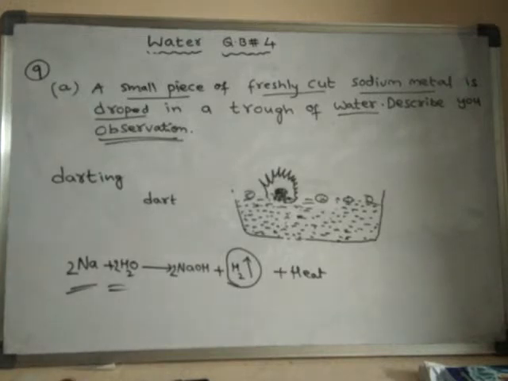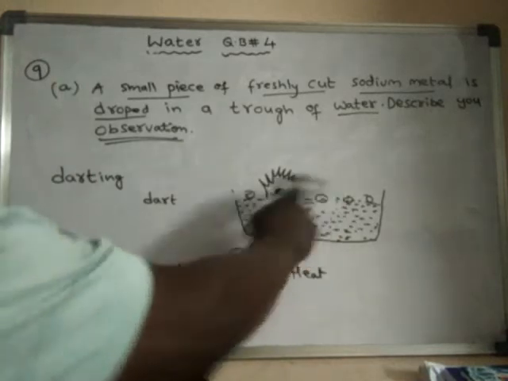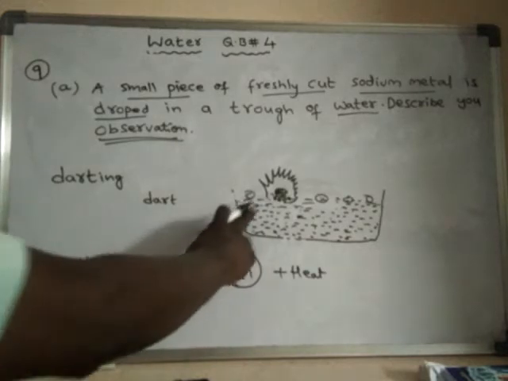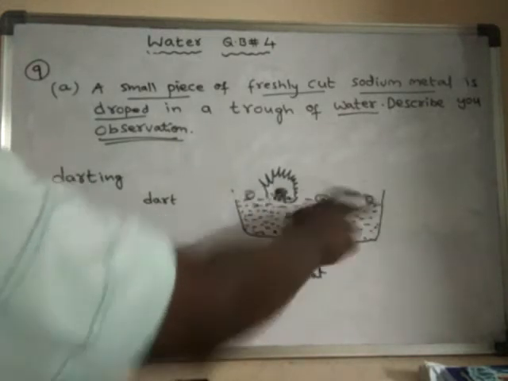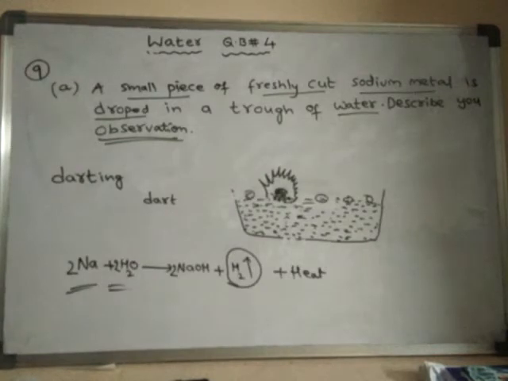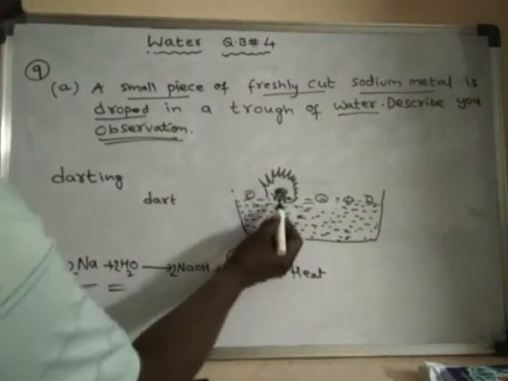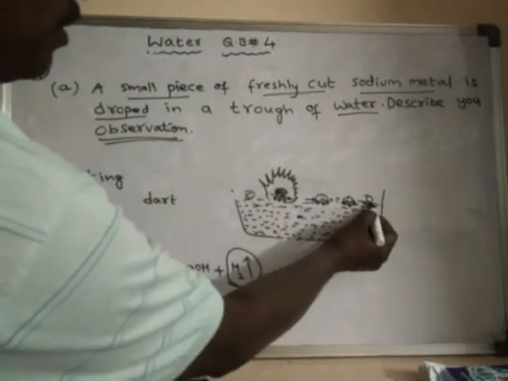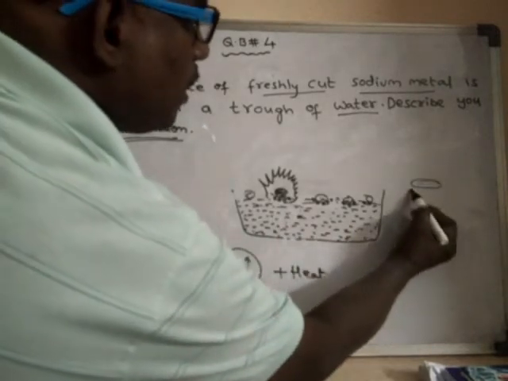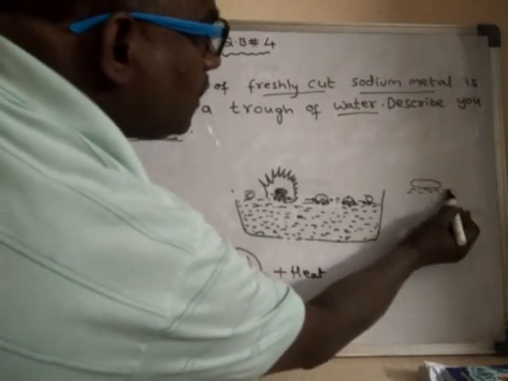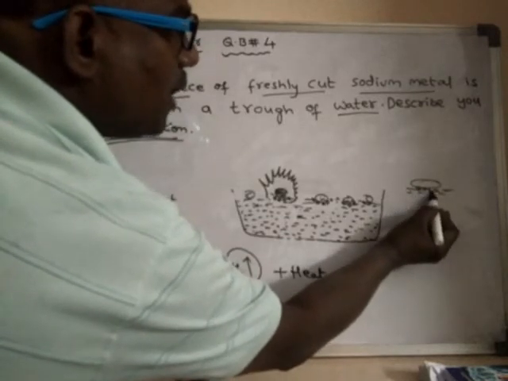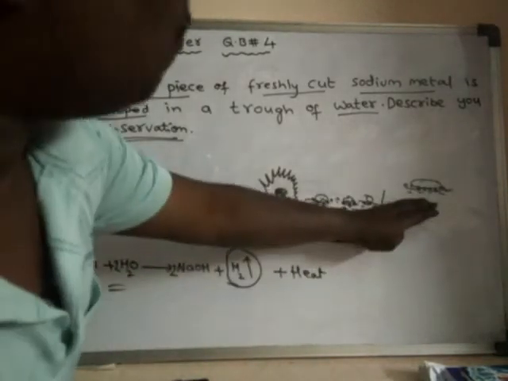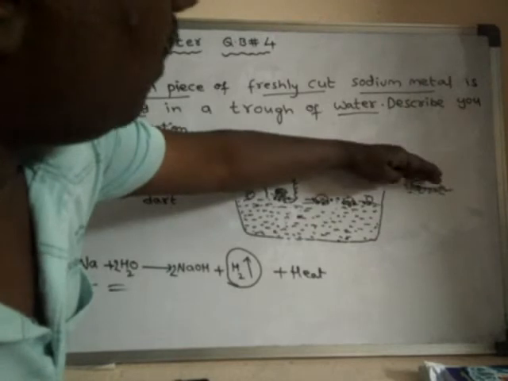So that ball will dart over the surface of water. The silvery grey colored ball will dart from one place to another on the surface of water, giving tiny bubbles of hydrogen gas. Everywhere, wherever the sodium metal is in contact with water, hydrogen gas is liberated. Bubbles of hydrogen gas are formed, and these bubbles will push the metal upward.